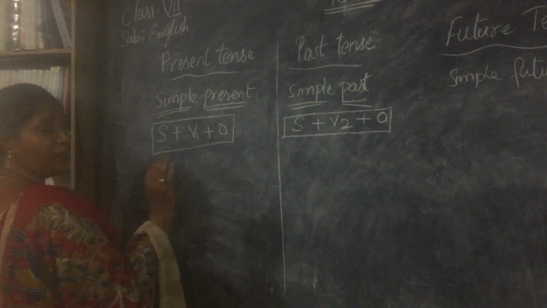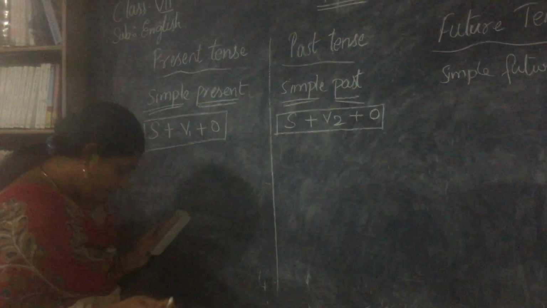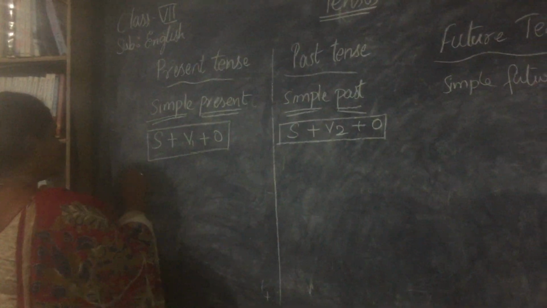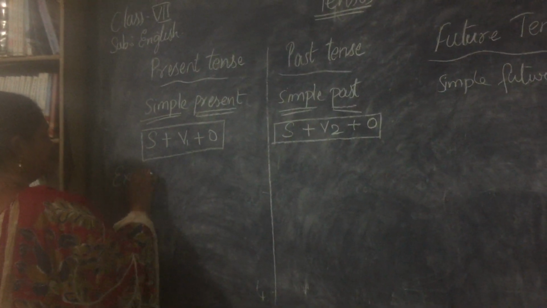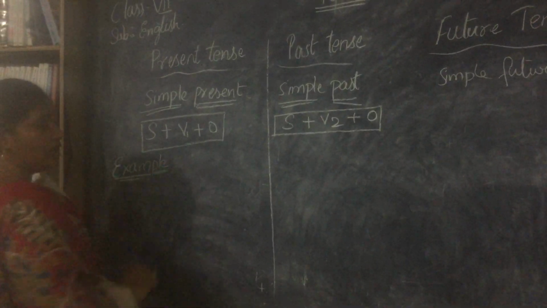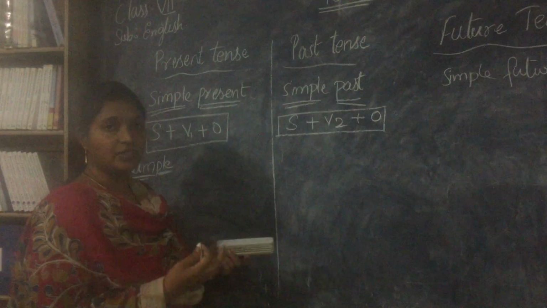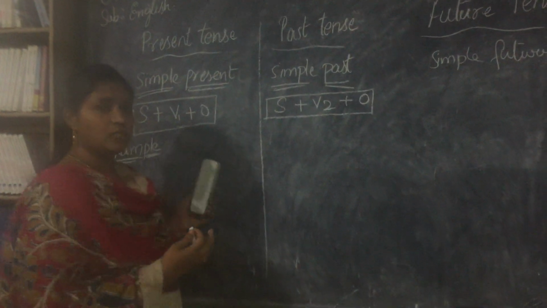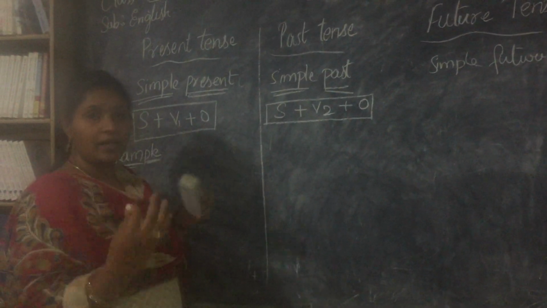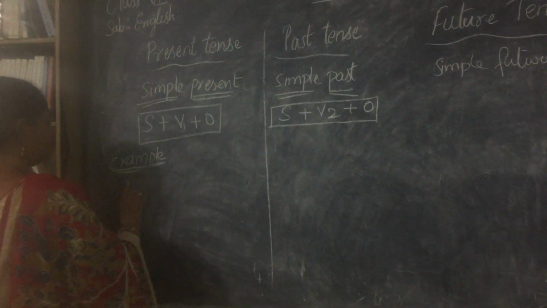Now let's see a few examples and we'll convert them into simple past as well. So the first example. In our next class I will give you definitions as well. At the moment I don't have everything handy, so I'm just brainstorming and giving you all the details that I have.